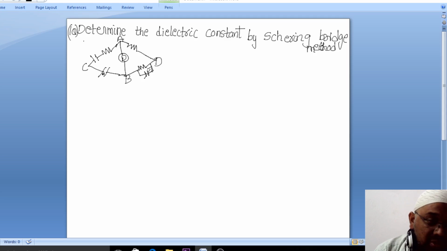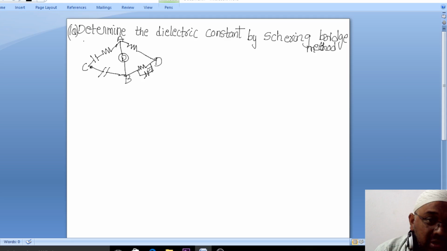So what is our aim? Our aim is to calculate the dielectric constant of the given capacitor. See, what we are doing here is that we want to know how much the capacitor can store the potential, right. So we want to calculate the general formula for it. That is what we are doing with this. That is the reason that apart from the resistor, we are having the capacitor also.